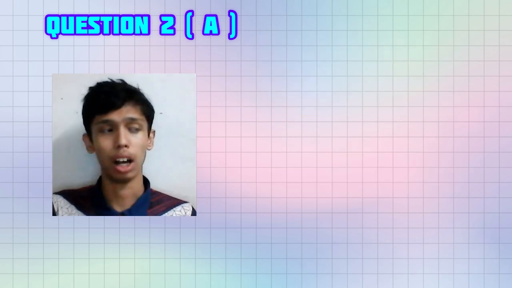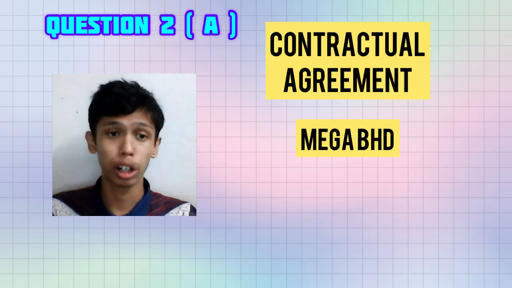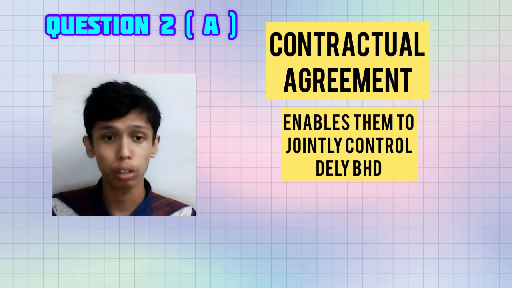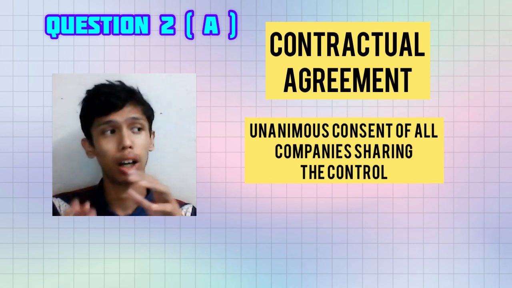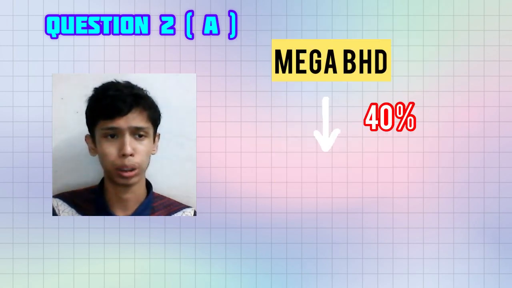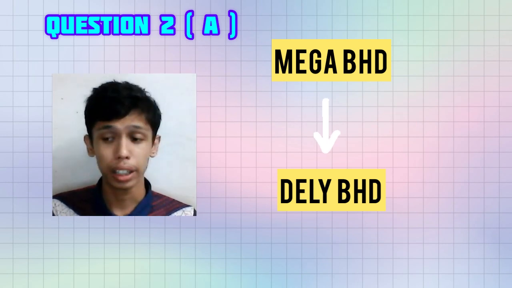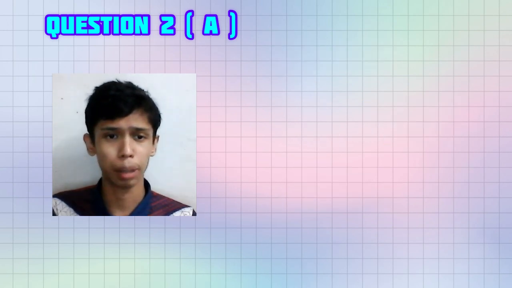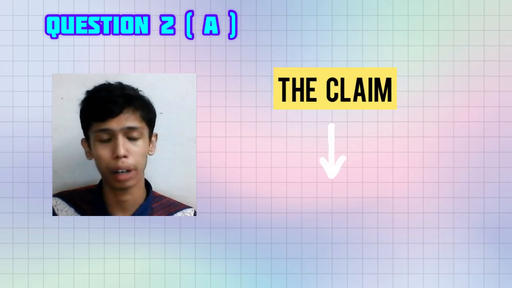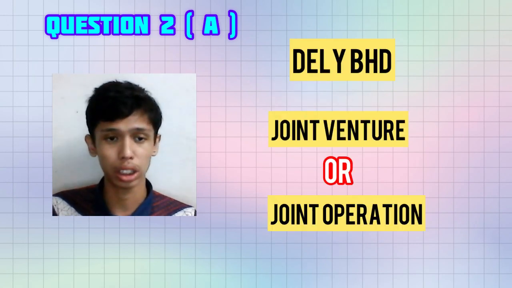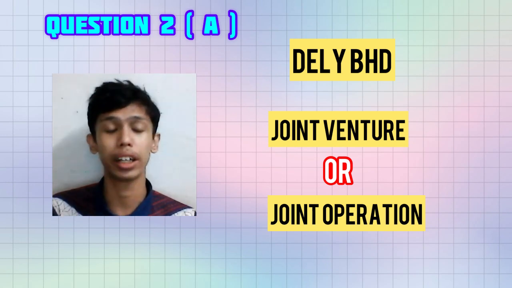Next, related to the case, a contractual agreement between Mega Berhad, Tekria Berhad and B Berhad enables them to jointly control Daily Berhad to do relevant business activity, as they have unanimous consent of all the companies sharing in the control. Since Mega Berhad is holding only 14% of Daily Berhad, it is not possible that Mega Berhad has significant influence over Daily Berhad. So the claim from Damia and Delisha to completely consolidate Daily Berhad as per MFRS 10 is not valid. For this question, Daily Berhad needs to be accounted for as a joint venture or joint operation, depending on whether Daily is a legal entity or not.